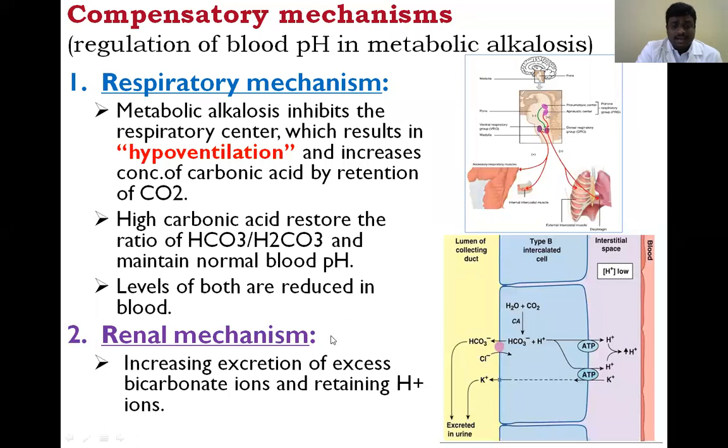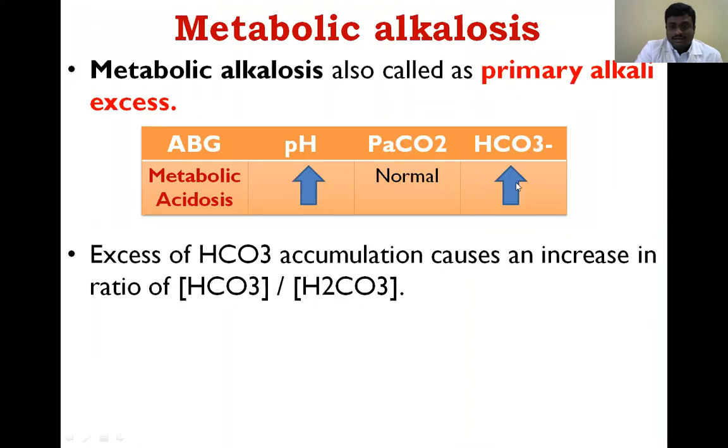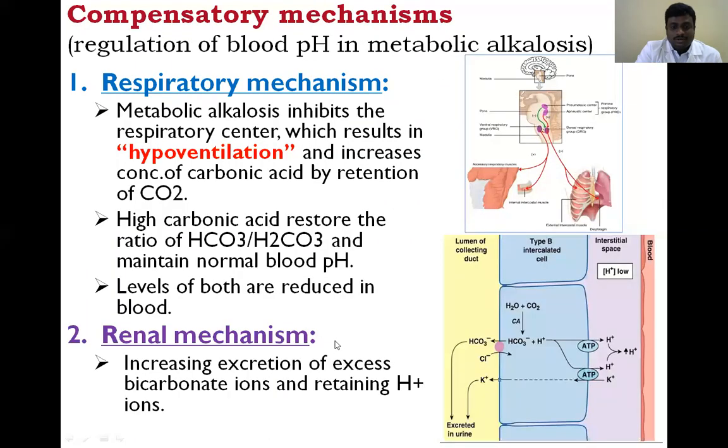Next one is renal mechanism. So basically here, primary alkaline excess, metabolic alkalosis, is the cause. In the renal compensation, that excess bicarbonate has to be excreted into the urine. So this is the mechanism.